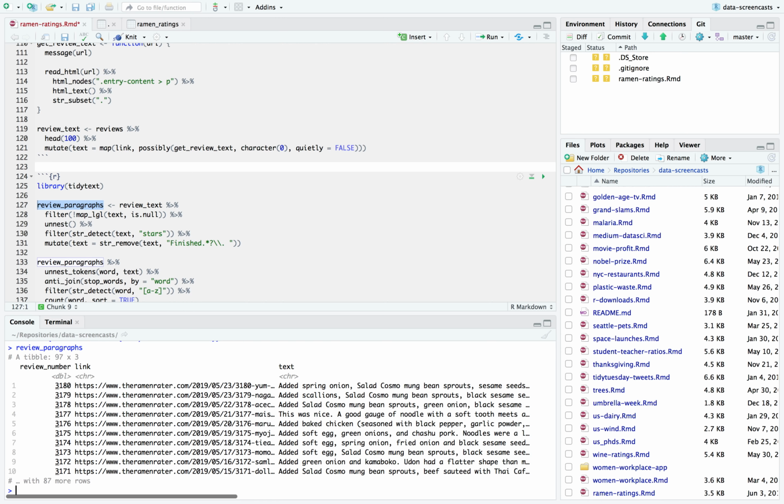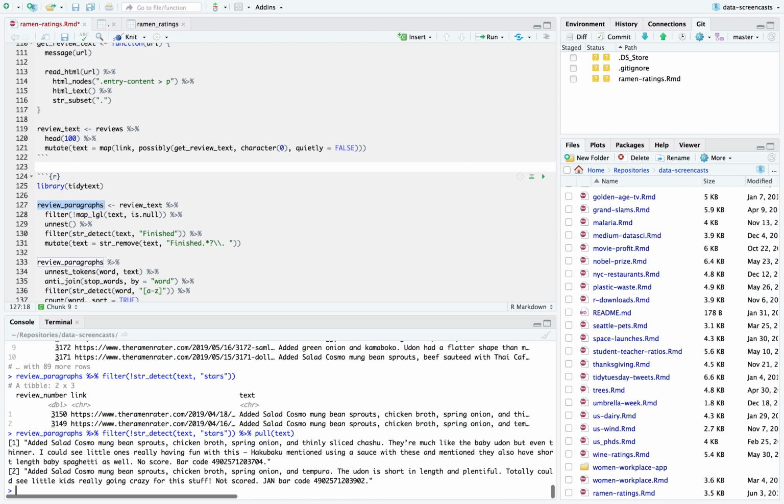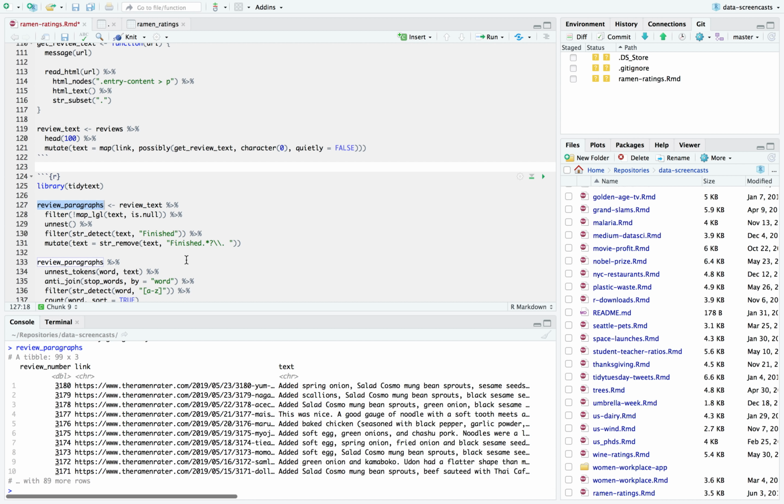There they are. So it turns out we had 97 cases of finding stars in each. Seems like some of them didn't have that line where they gave a star rating. I wonder if I did a filter. There we go. So some of them don't have stars. This is something you'll find when you do web scraping: it's never exactly clean. Not string detect text stars. Pull text, not scored, no score. Okay, so we do have ones that aren't scored. All right, I can leave those in anyway. Here's my review paragraph. So we have 99 scores.